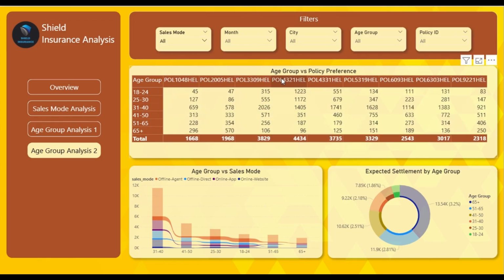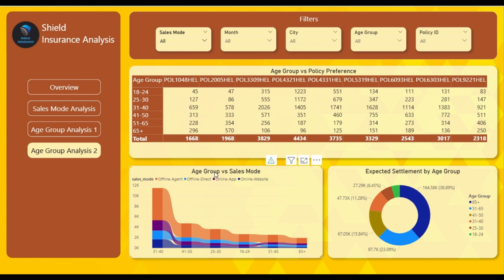Now, let's come to the age group versus sales mode ribbon chart visual. Here you will see that offline agent is the most preferred sales mode by all the customers, by all the age groups. Second is the online app, and third, offline direct.